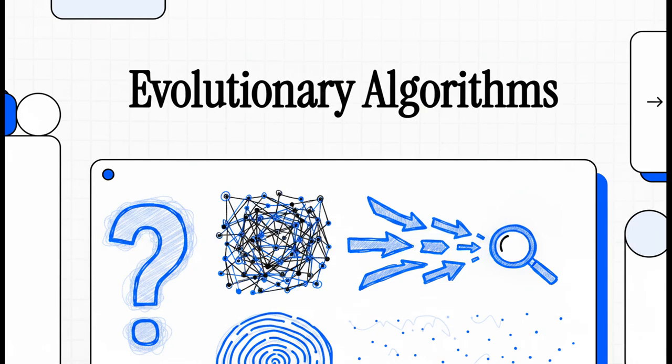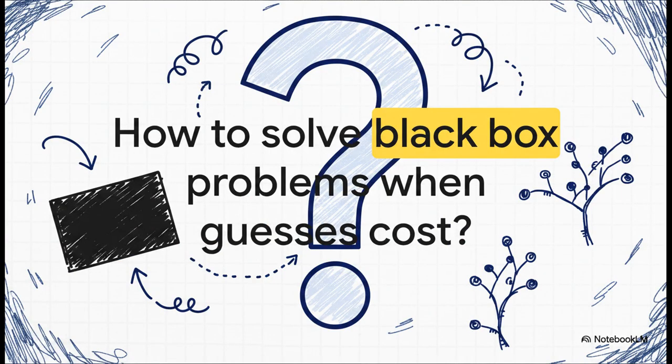Welcome back. Today, we're diving into evolutionary search algorithms. How do we find answers in totally unknown systems? Imagine trying to solve a complex black box problem, but every single guess costs an absolute fortune.